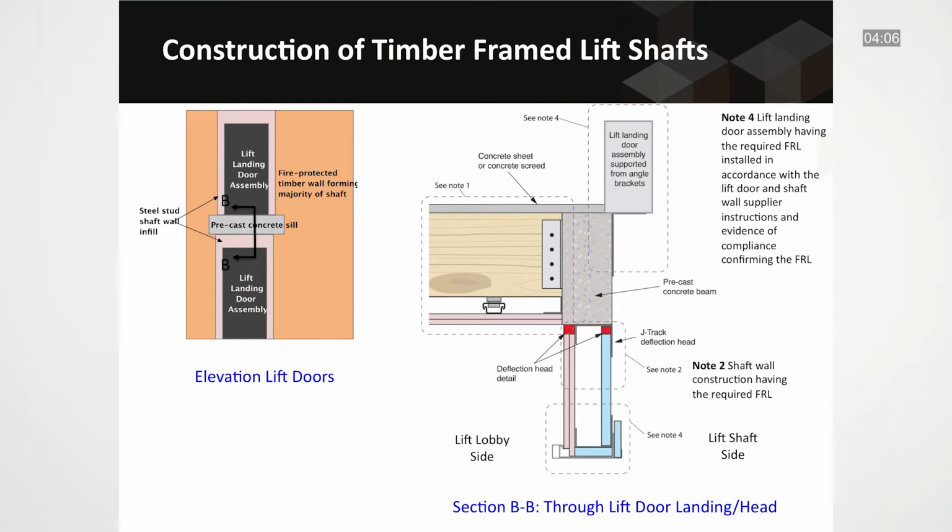In this slide, section BB illustrates the requirement for utilising a precast concrete sill. It can be seen that the floor-ceiling system is protected by the fire-rated plasterboard horizontally, but that the precast concrete sill has been used to close off the cavity vertically.